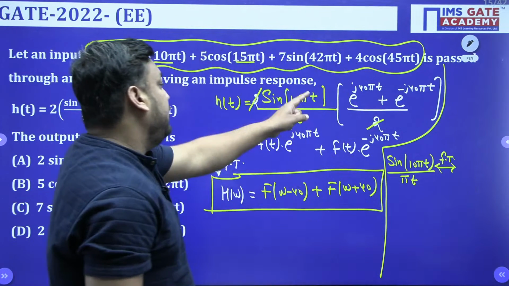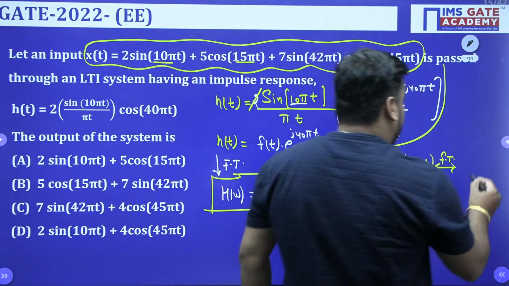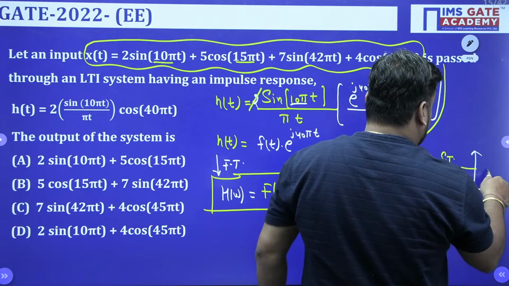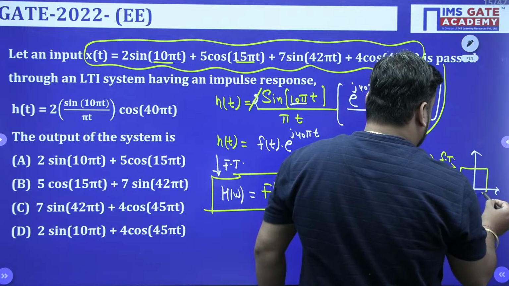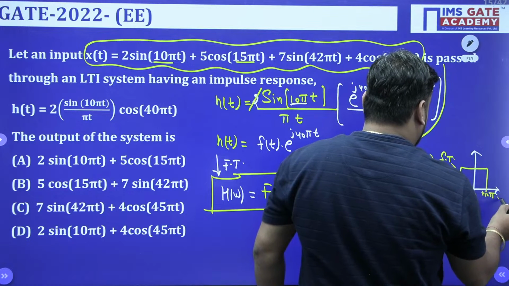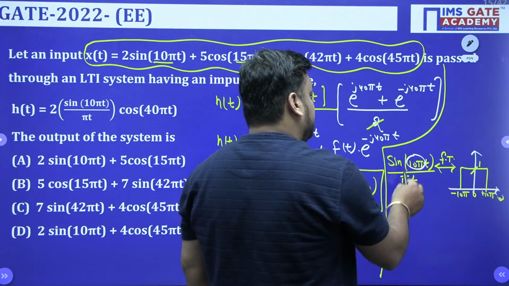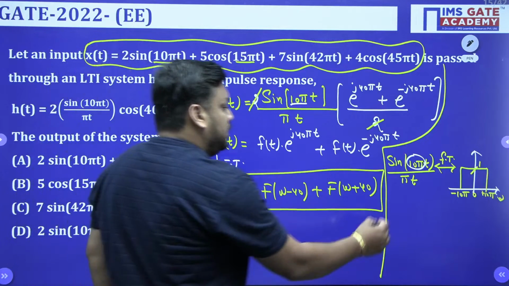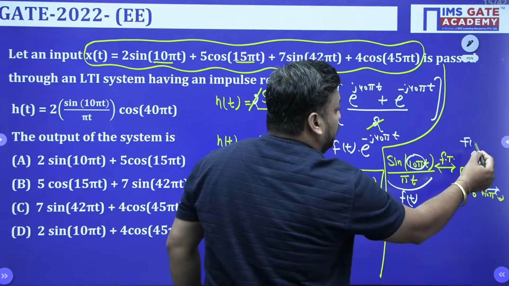Sine of tan pi t upon pi t, it means sine of AT upon pi t, its Fourier transform is nothing but a rectangular pulse from minus tan pi to plus tan pi, and the magnitude is what, guys? 1 only. So this is nothing but sine of AT upon pi t. It means if I am representing this signal as f(t), then this is my F(omega) only.